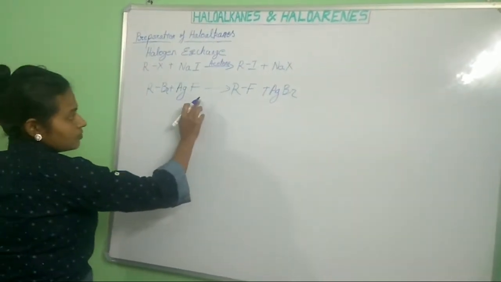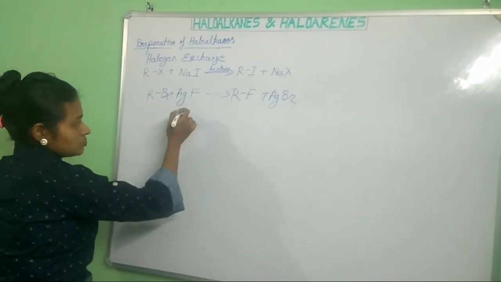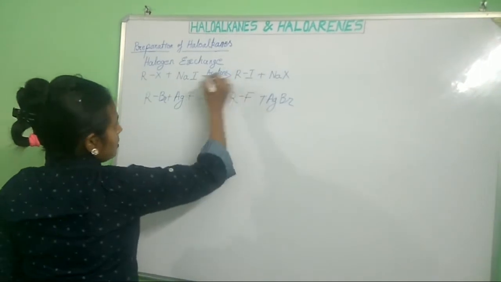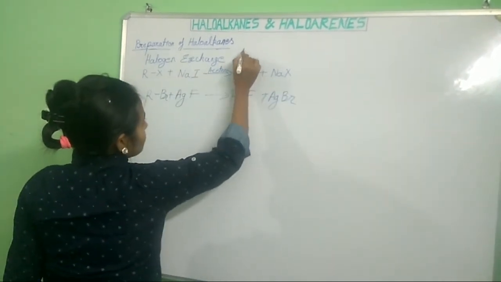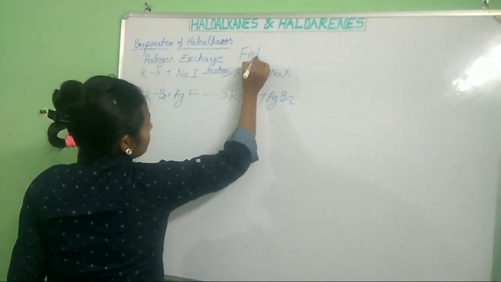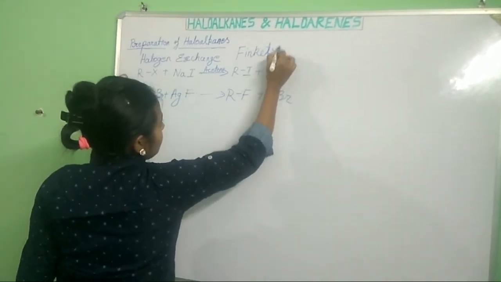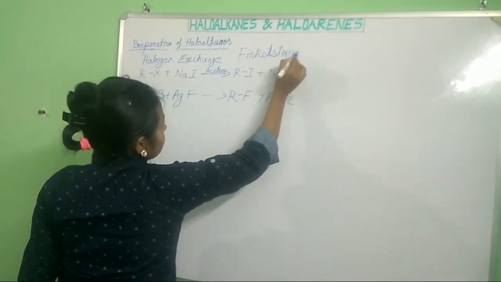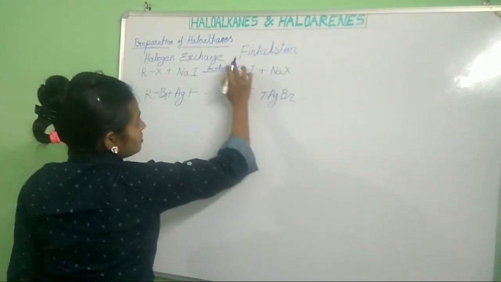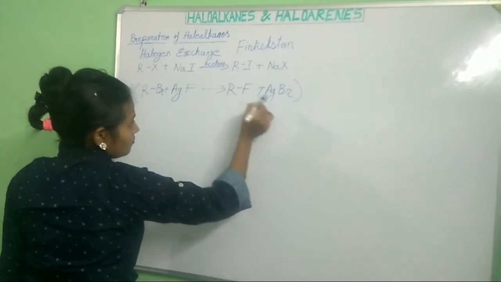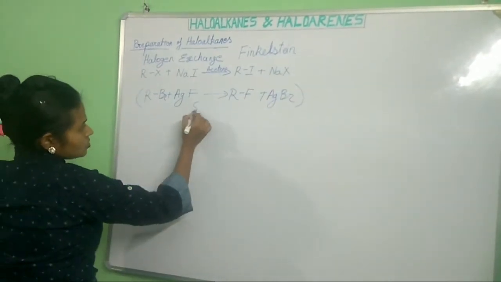We can take silver fluoride or mercurous fluoride, Hg2F2. This reaction's name is the Finkelstein reaction, and this reaction for formation of fluoroalkanes is the Swarts reaction.